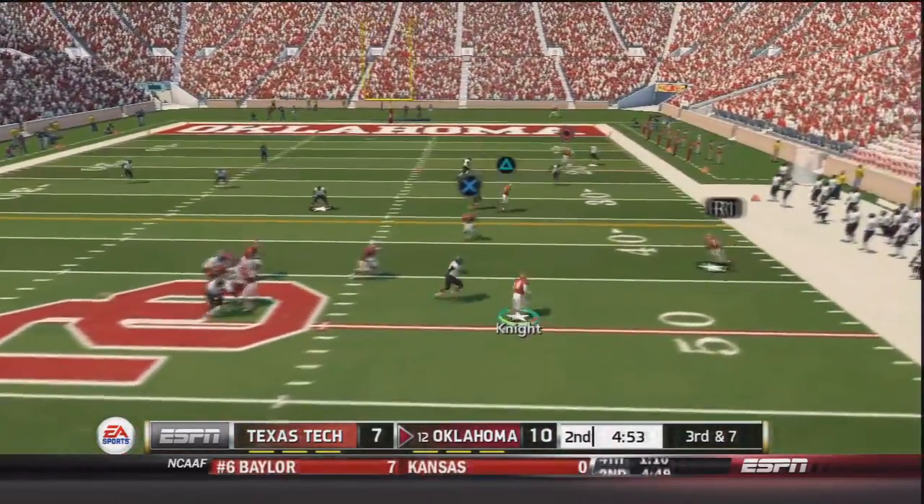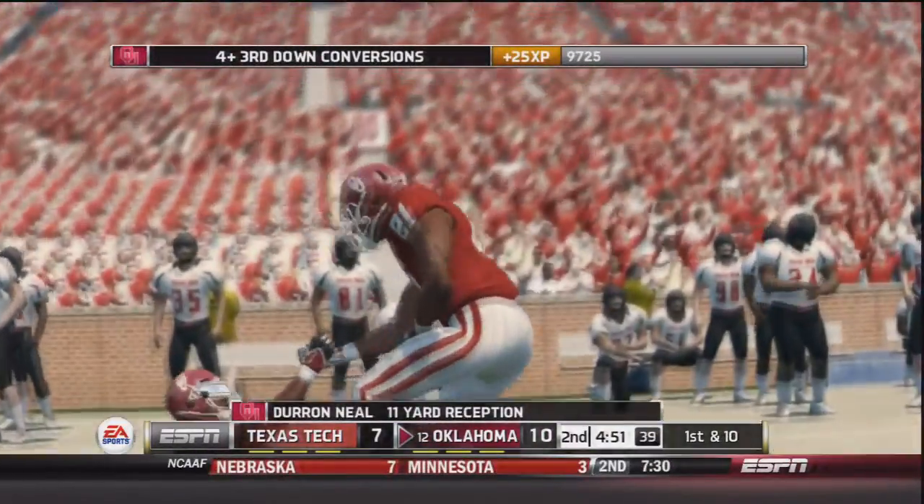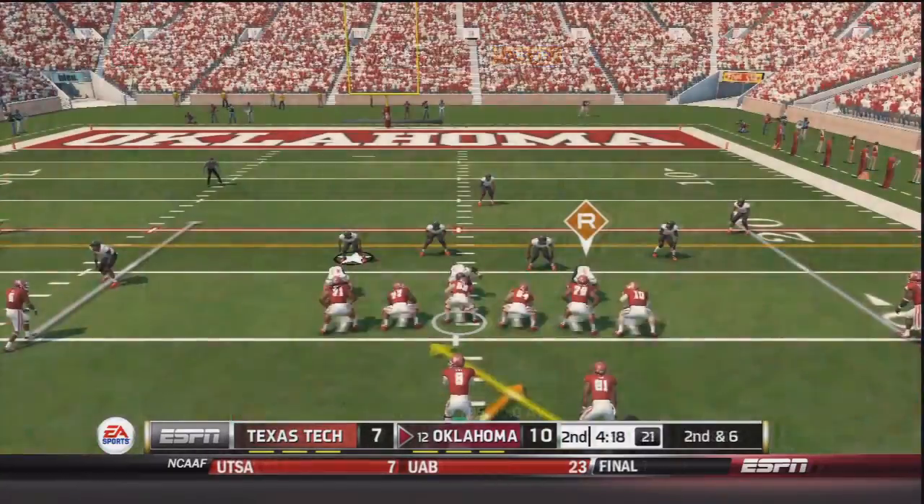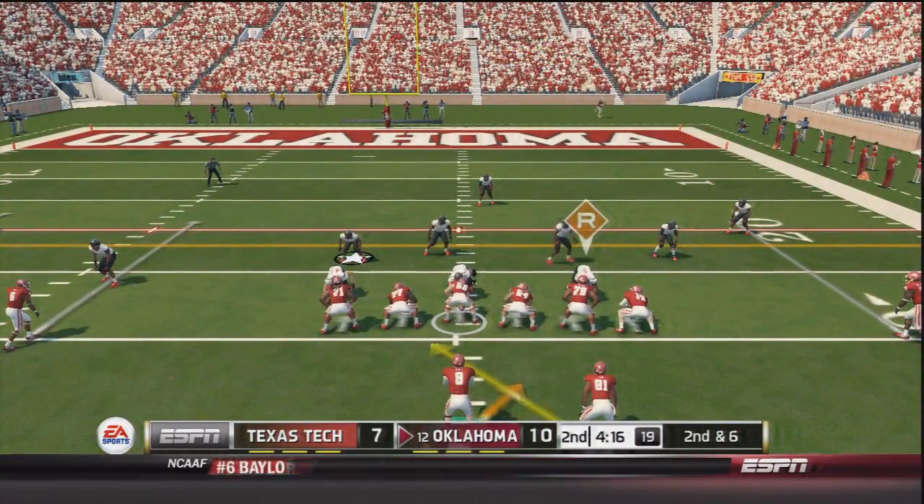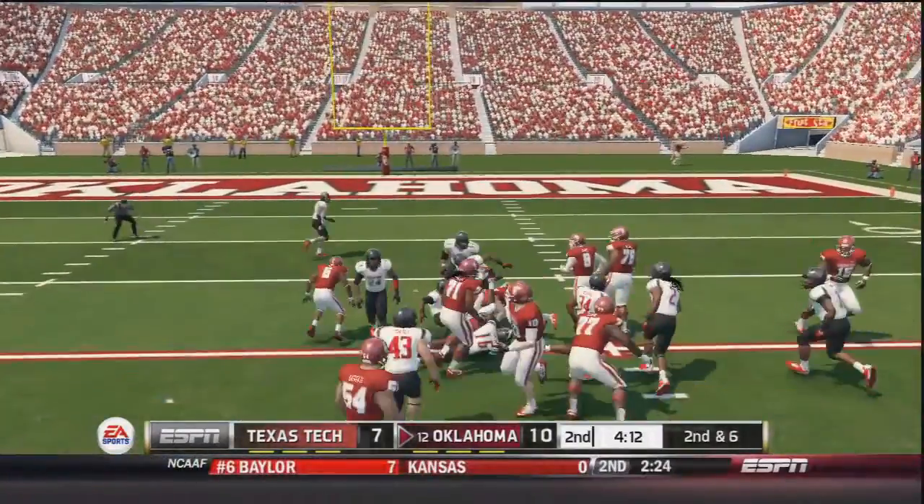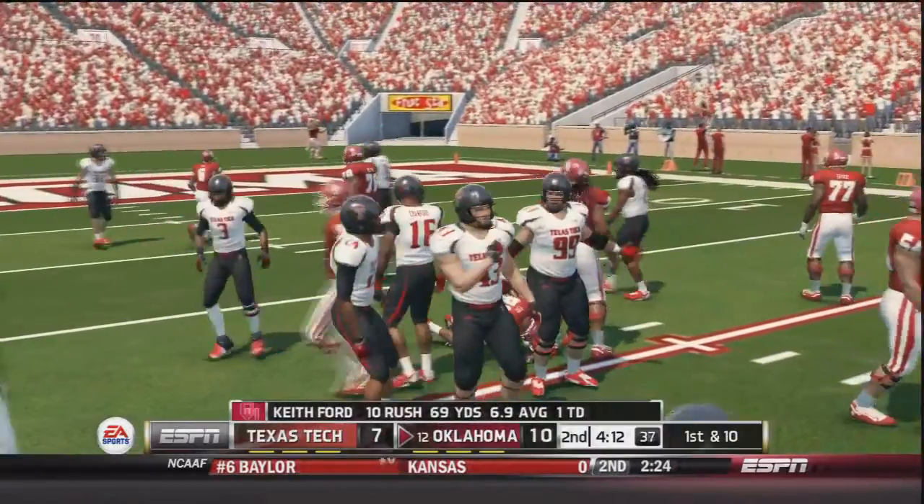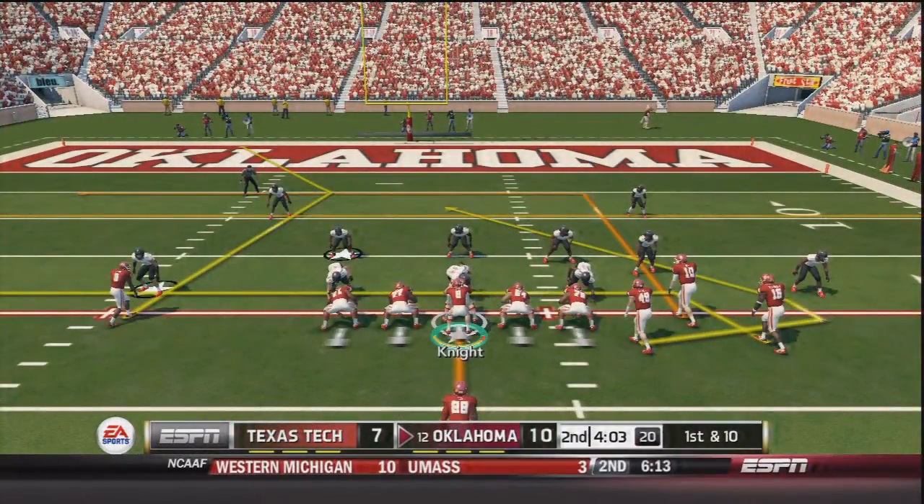Now 3rd and 7 a couple plays later. Knight drops back. Rolls out to his right side. Throws. Caught by Deron Neal. An 11-yard gain and another Oklahoma first down. Now 2nd and 6. Trevor Knight in shotgun. Going to be a read option. He gives it to Keith Ford, who has the first down after an 8-yard gain. Ford now has 10 carries for 69 yards and a touchdown.